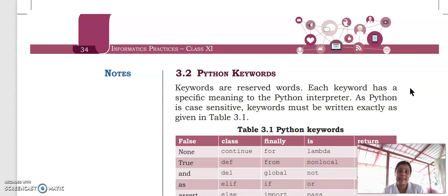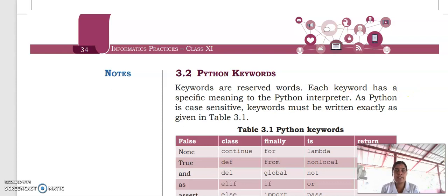So let's discuss Python tokens. First we have to study keywords. Keywords are reserved words. Reserved words means they are already defined in the Python programming language. For example, in English we use words like which, who, what, where.